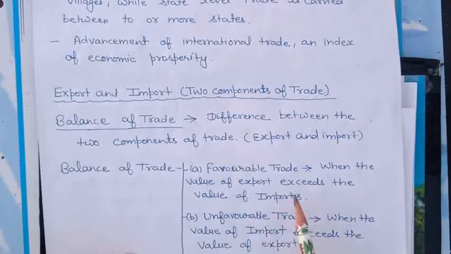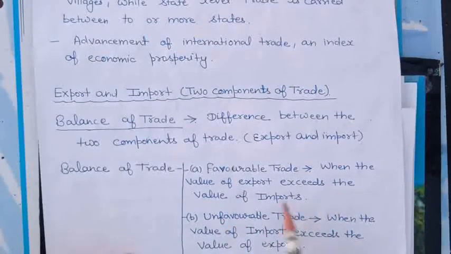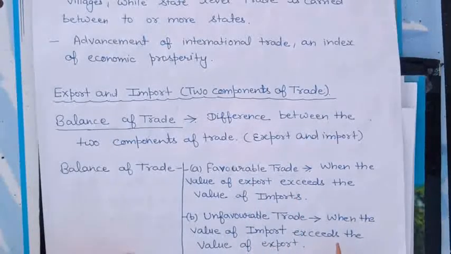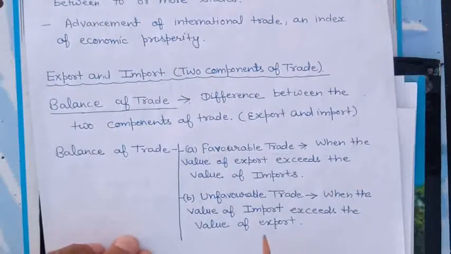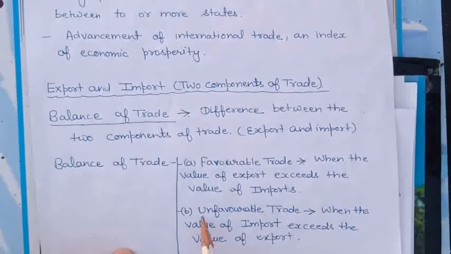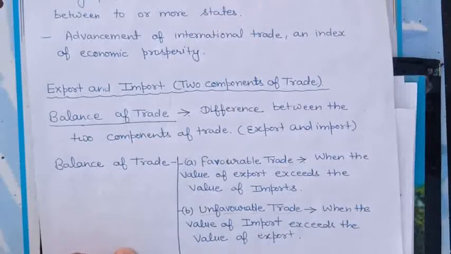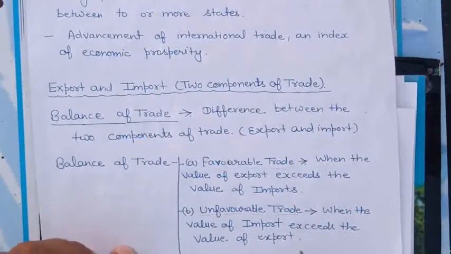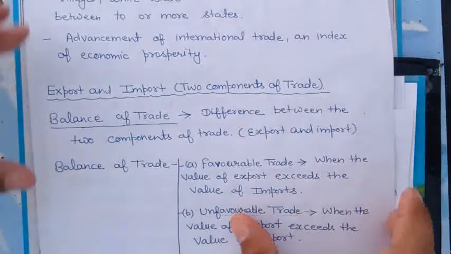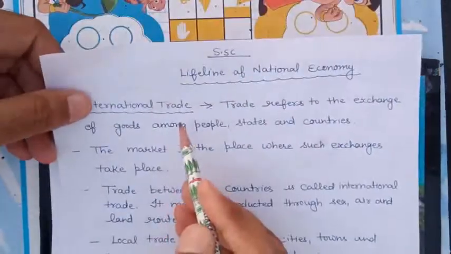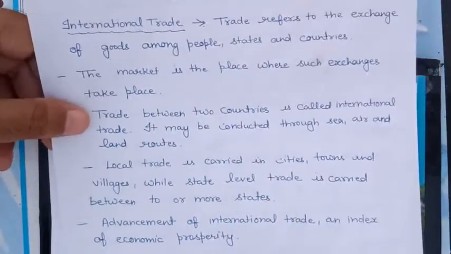When the value of export exceeds the value of imports, that is known as favorable balance of trade. Unfavorable balance is the opposite: when the value of import exceeds the value of export, that is known as unfavorable balance of trade. So India is an example of unfavorable balance of trade, because India's import value exceeds the value of export. So this is about international trade, the balance of trade, favorable and unfavorable.